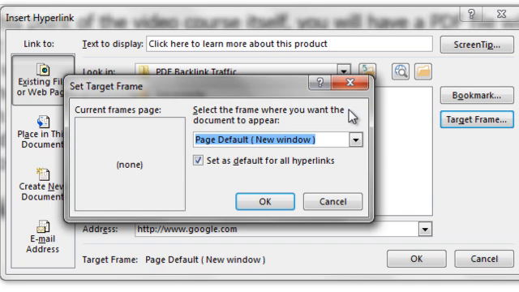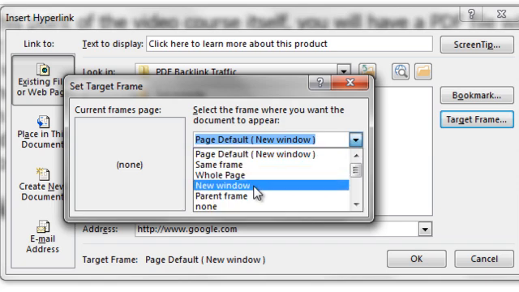Now, if that is the case, if they click on the link, by default, the link will open to the web page in the same window as the PDF file. In this case, I will recommend that you choose the target frame to be a new window.